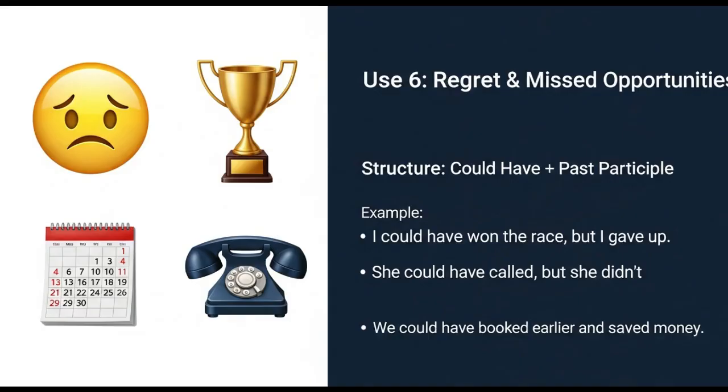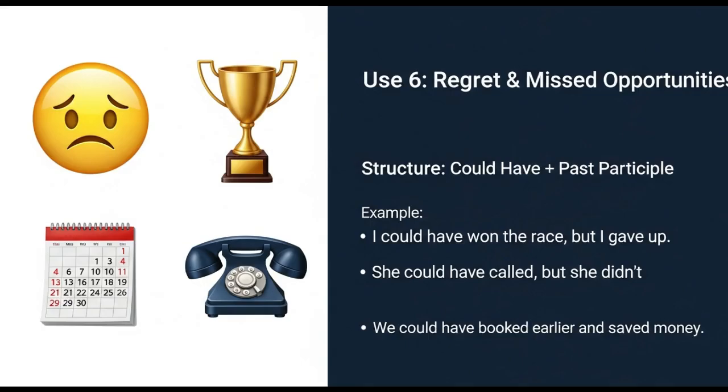Take a look at these examples. I could have won the race, but I gave up. She could have called, but she didn't. We could have booked earlier and saved money. I could have joined the meeting, but I forgot. Now in all these sentences, we are talking about missed chances, lost opportunities, or expressing regret. And this structure is often used to reflect on the past because you're expressing a regret.